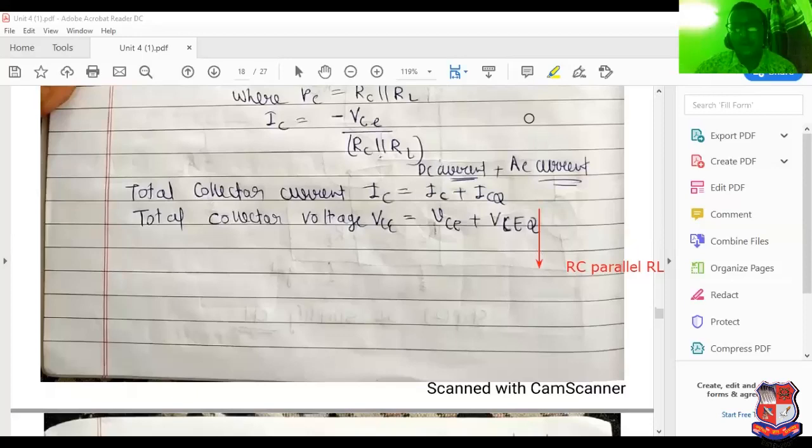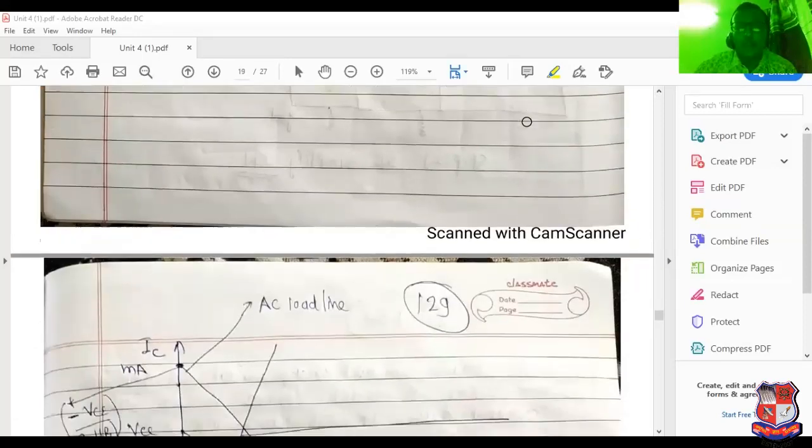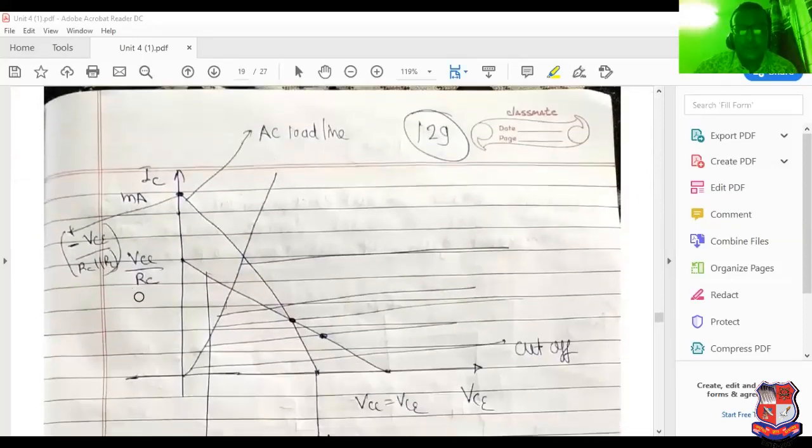Now see, what is the fundamental concept? Here VCC by RC. VCC means what? It is known as constant voltage. But due to RC parallel RL, what is the value of RL? RL means what? Load resistor. And value of load resistor means what?